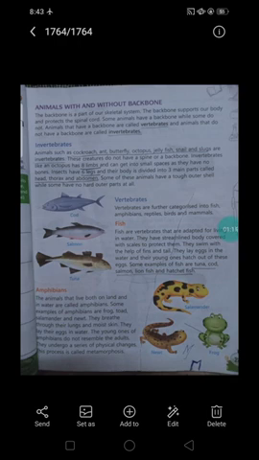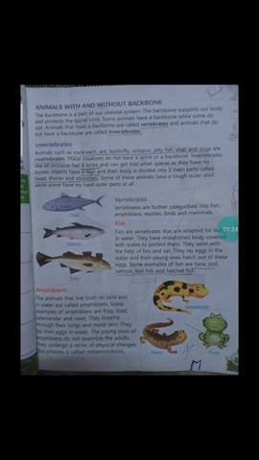Animals which do not have a backbone are called invertebrate animals, such as cockroach, ant, butterfly, housefly, jellyfish, octopus, etc. And animals with a backbone are called vertebrates. Examples: fish, reptiles, mammals, amphibians, etc. First we discuss the invertebrates.